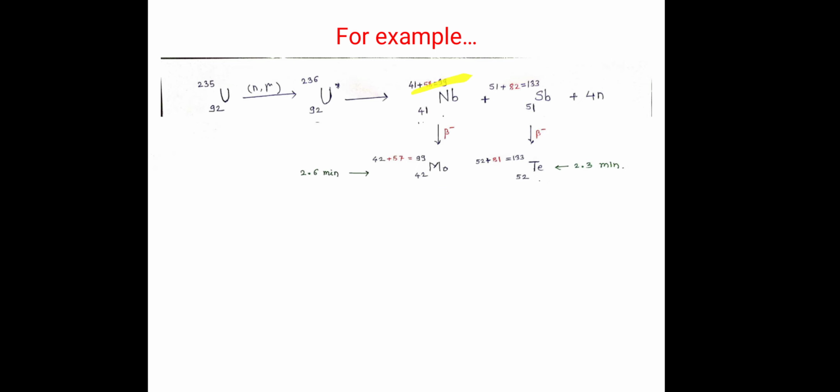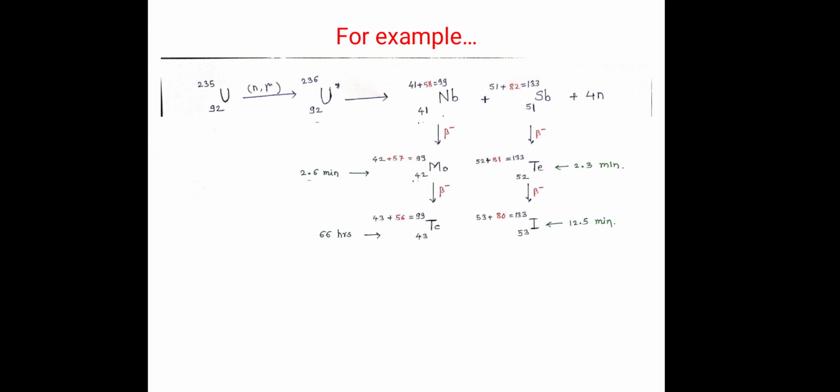See, in the case of niobium 58 neutrons are there, now neutrons are 57. That molybdenum has a half-life of 2.6 minutes and tellurium has a half-life of 2.3 minutes. Now again molybdenum and tellurium undergo further beta minus emission. What is formed? There is the formation of technetium and iodine.